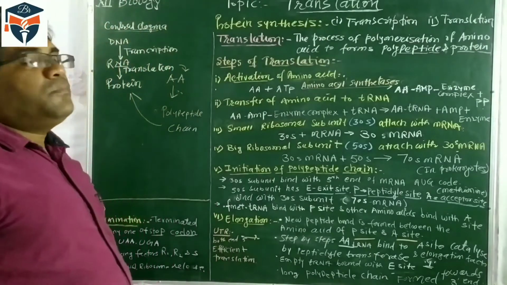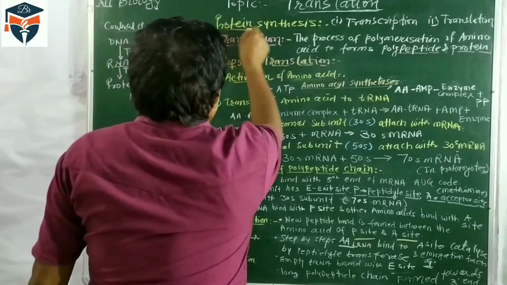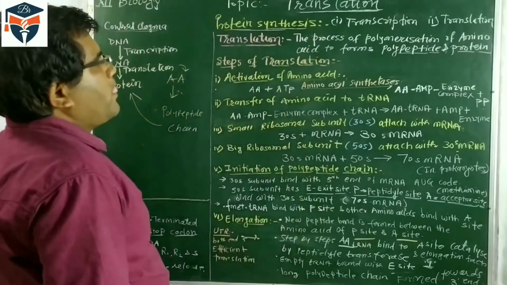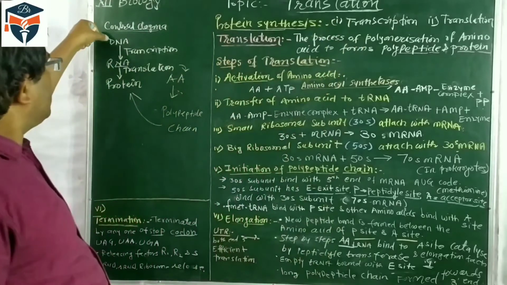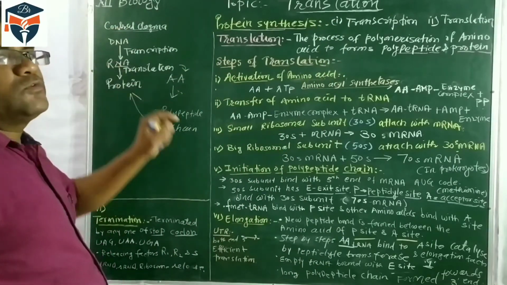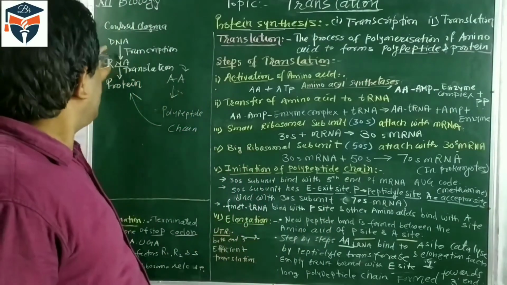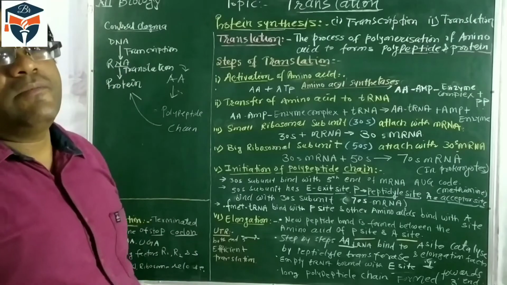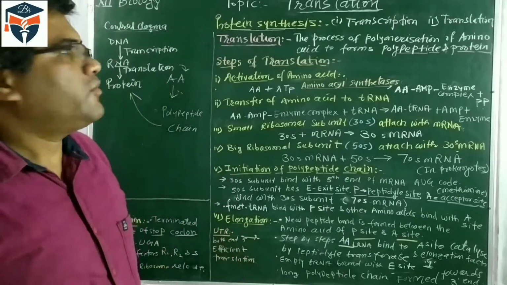So in protein synthesis we have two processes. One is transcription. What have we learned? The DNA molecule is transcribed to RNA. One strand of the DNA gets transcribed to the RNA molecule, and we have studied transcription in prokaryotes and eukaryotes.